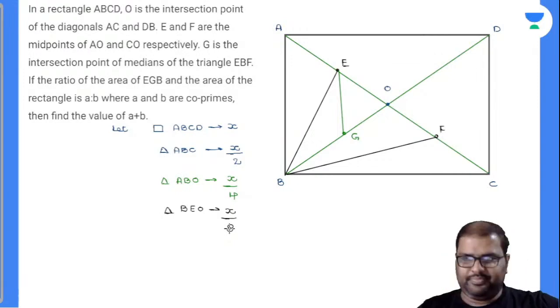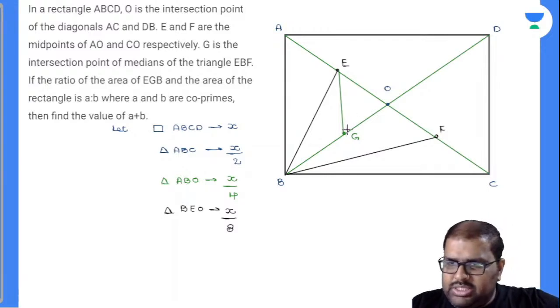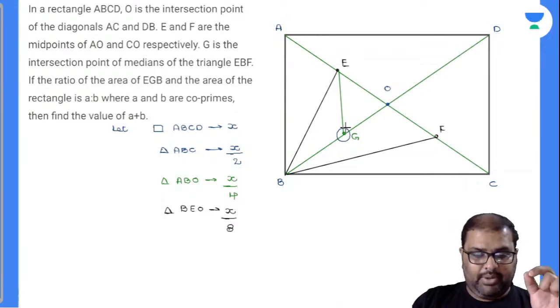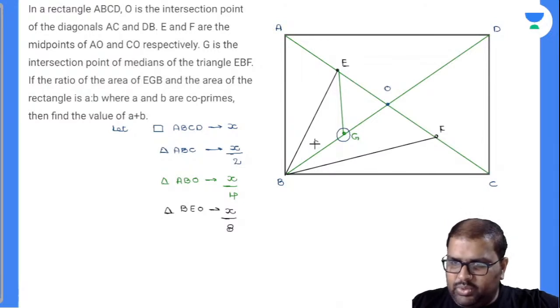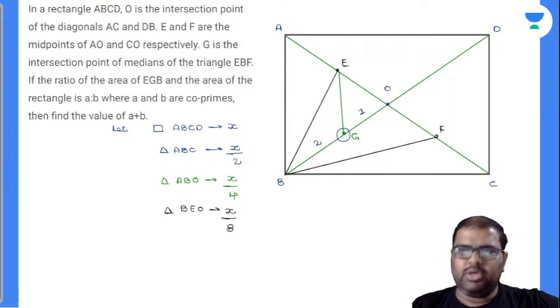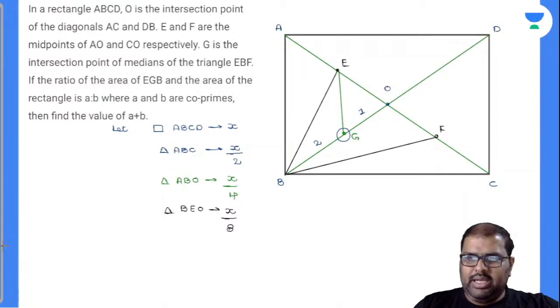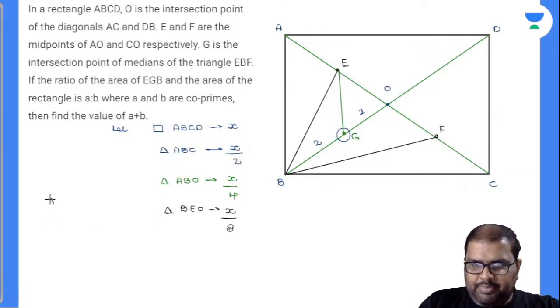Yes, perfectly. Now, let's come to the thing there. Now see here, everybody knows G is the centroid. The intersecting point of all medians is called the centroid. A centroid divides the median in a 2:1 ratio. Now closely observe that triangle BEO. In this triangle BEO, EGB value is 2 parts. So the total 3 parts value is X by 8.